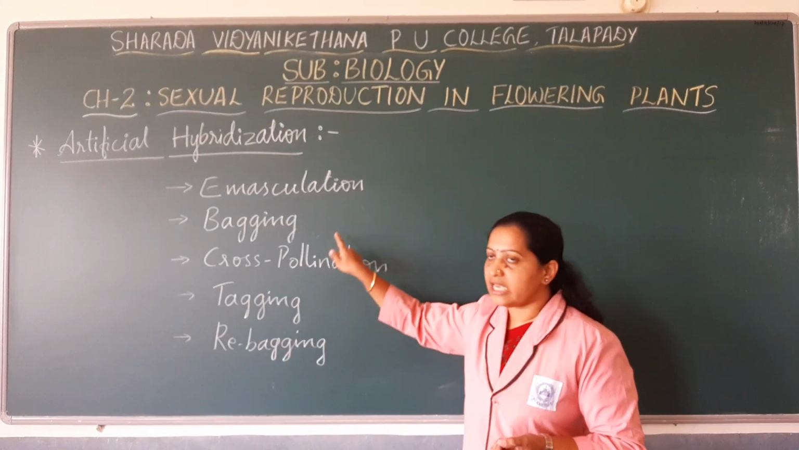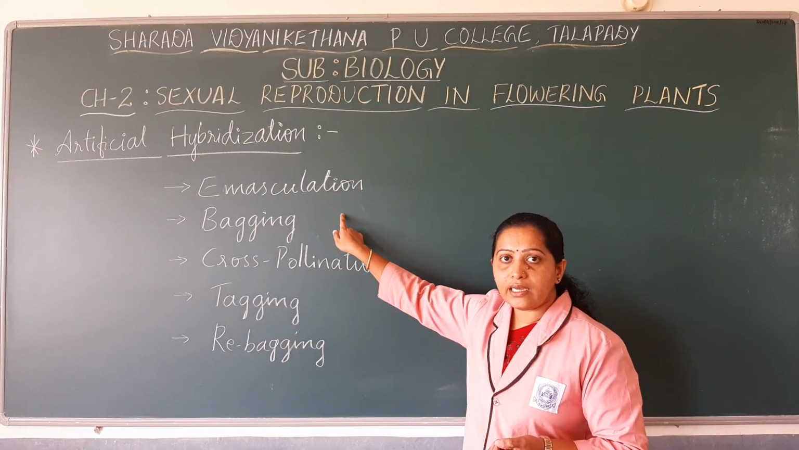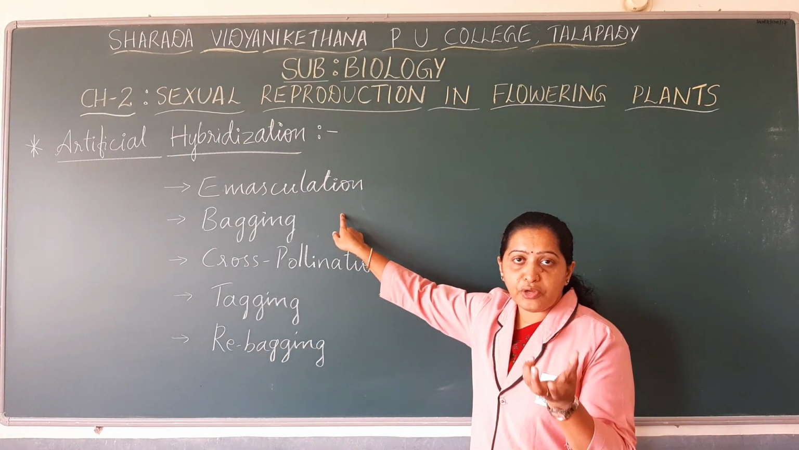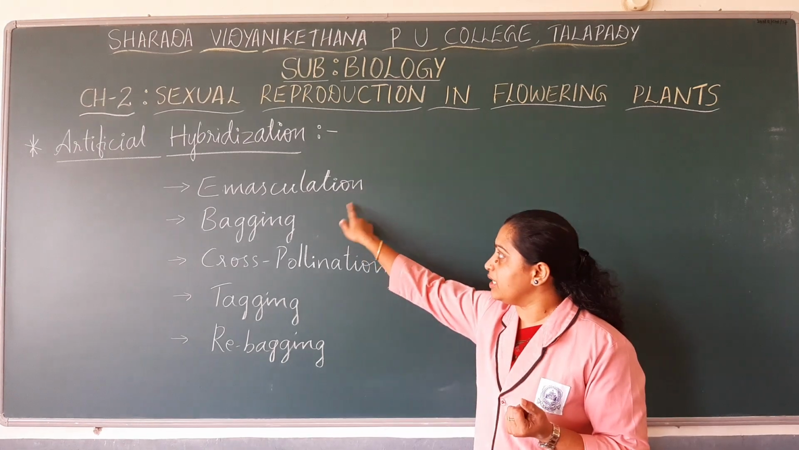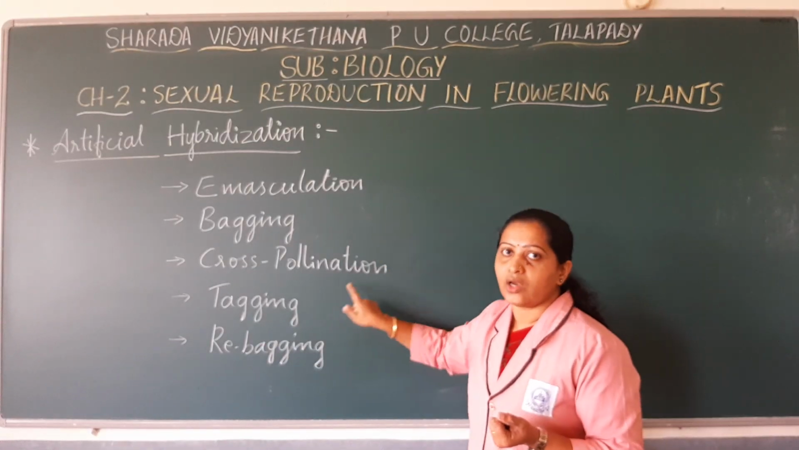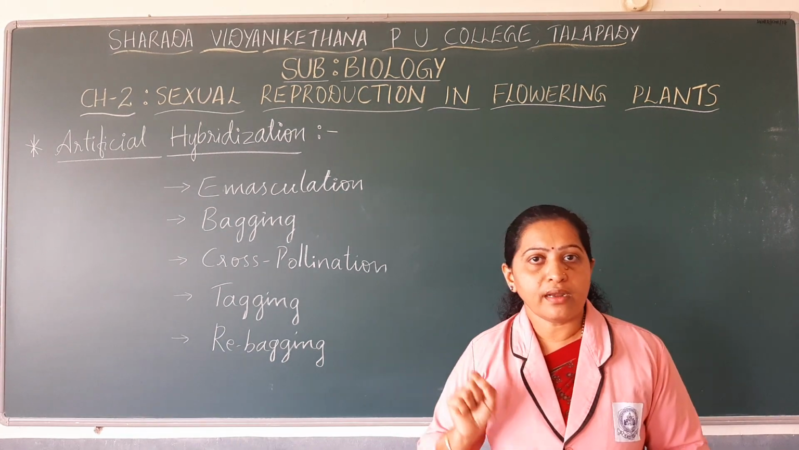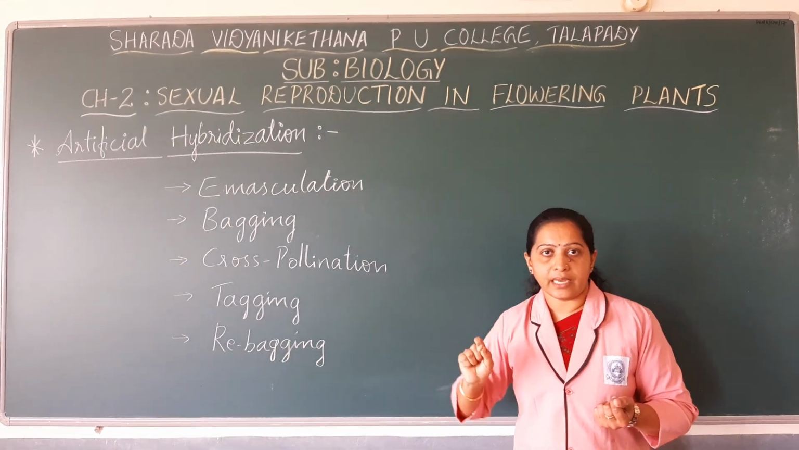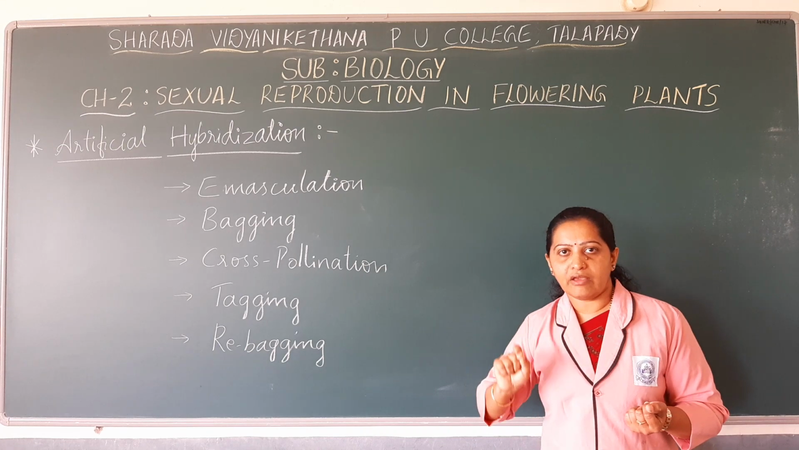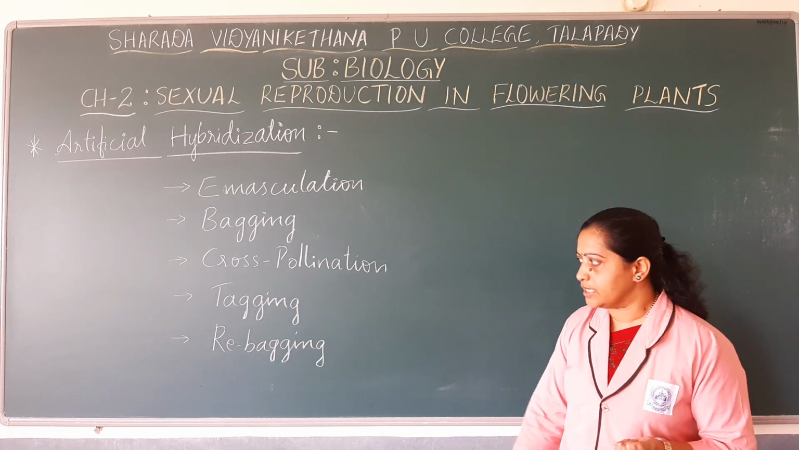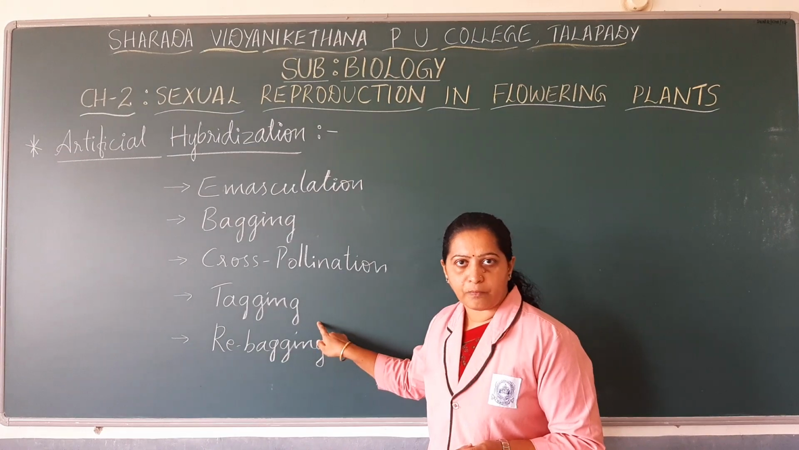And all those events that are done in a flower during artificial hybridization, that may be emasculation, bagging, cross pollination or rebagging, that has to be noted clearly. That step of noting down all the events of artificial hybridization is known as tagging. Okay.